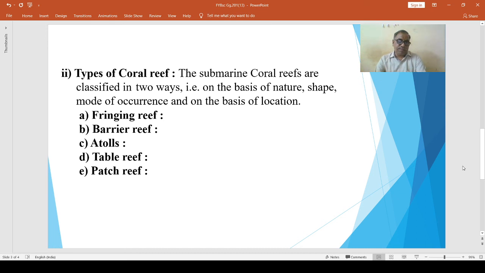Then the Indo-Pacific region. It includes the Red Sea, Indian Ocean, Southeast Asia, and part of the Pacific Ocean. Here, the west coast of America and Africa: coral reefs are rare along the west coast of America and Africa. Then the Philippines coral reefs. This reef area is the second largest reef in South Asia.